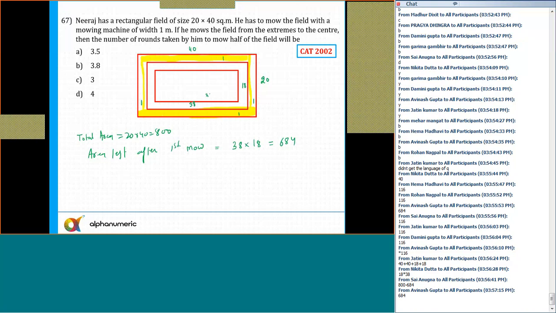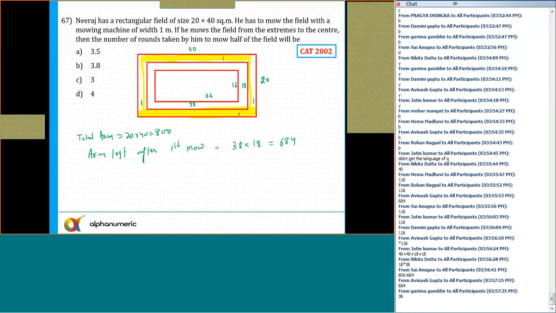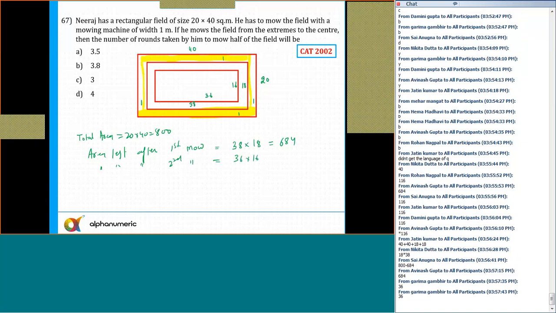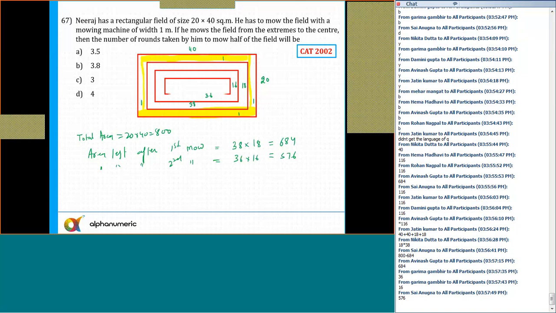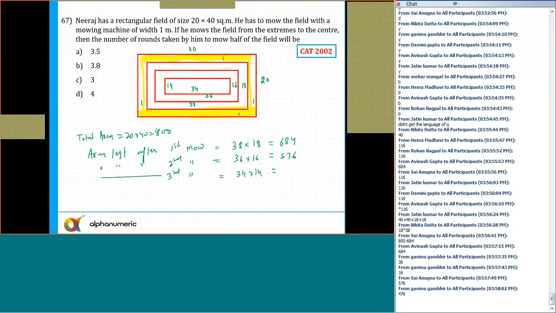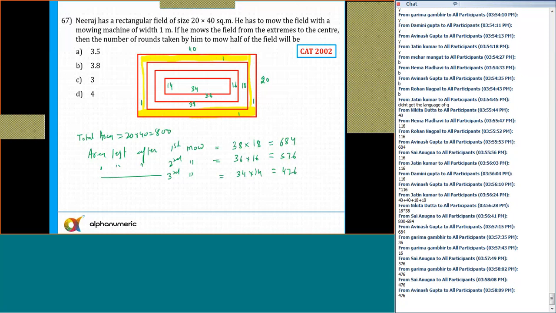So what is the area left after the second mow? This will become 36 and this will be 16. So the area left after the second mow is 36 into 16. What is 36 into 16? Please tell me now. 576. So the area left after the third mow, this will become 34 and this will become 16 minus 2, which is 14. So the area after the third mow will be 34 into 14. And what is 34 into 14? That comes out to be 476.